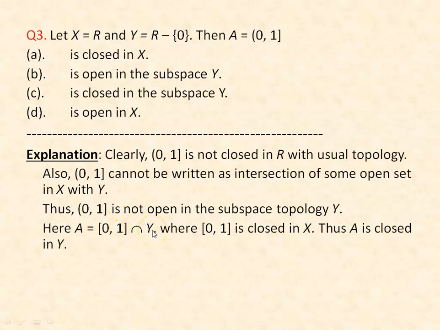Now Y is R minus 0. So if you take the intersection of the closed unit interval [0, 1] with Y, we get the semi-open interval (0, 1], which is open at 0 and closed at 1. That means that is our A. So this A is closed in the subspace Y. So the right choice is option C. A is closed in the subspace of Y.